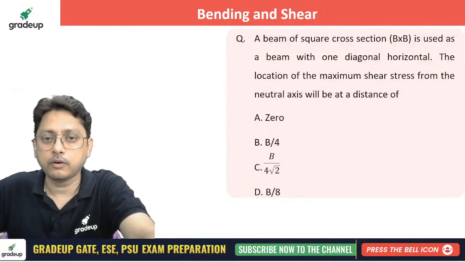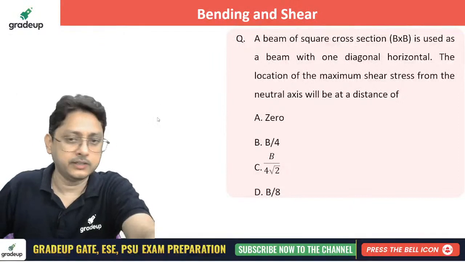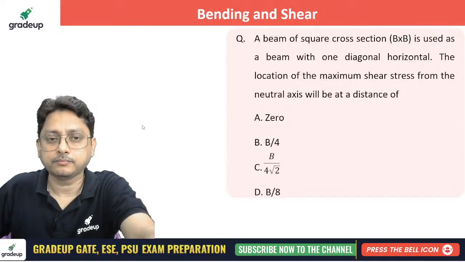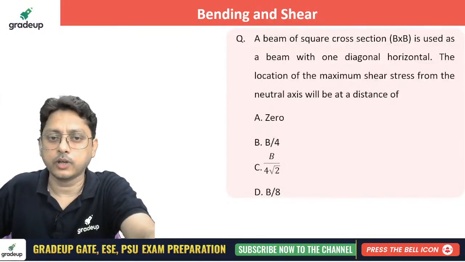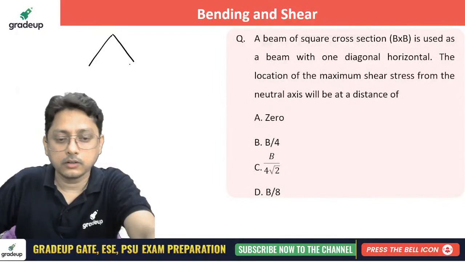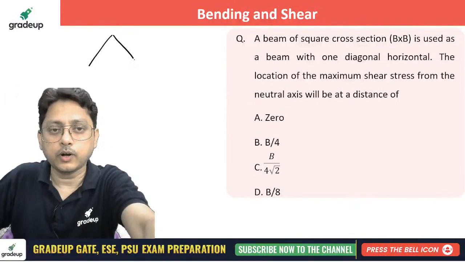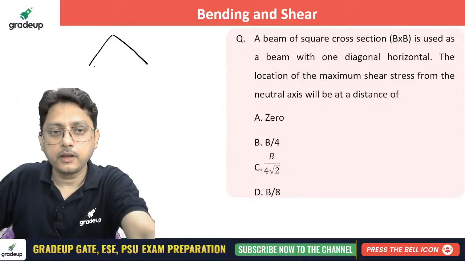Now this is from shear stress. The location of the maximum shear stress from the neutral axis will be. Okay, if you have a beam, what will be the answer for this one? This is quite easy. A beam of square cross section is used as a beam with one diagonal horizontal. If you want to keep one diagonal horizontal, what will happen? If you keep one diagonal as horizontal, then you'll get this shape, isn't it?